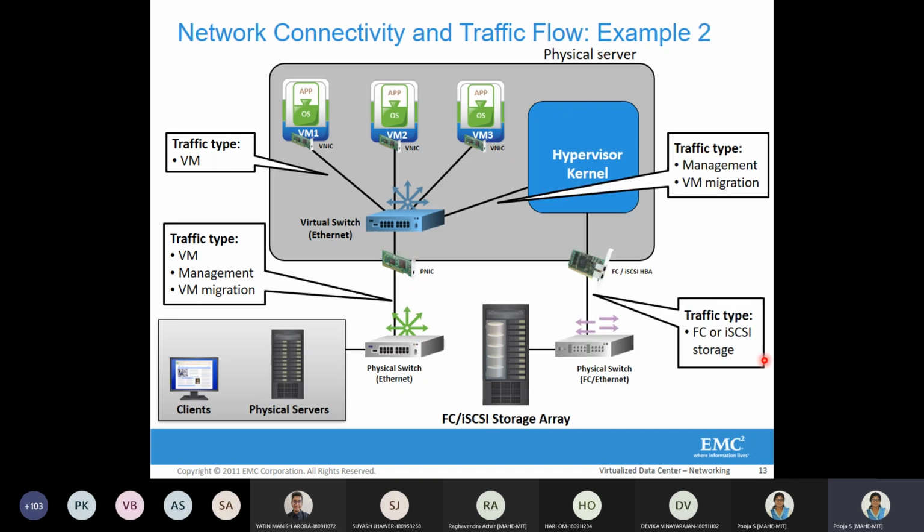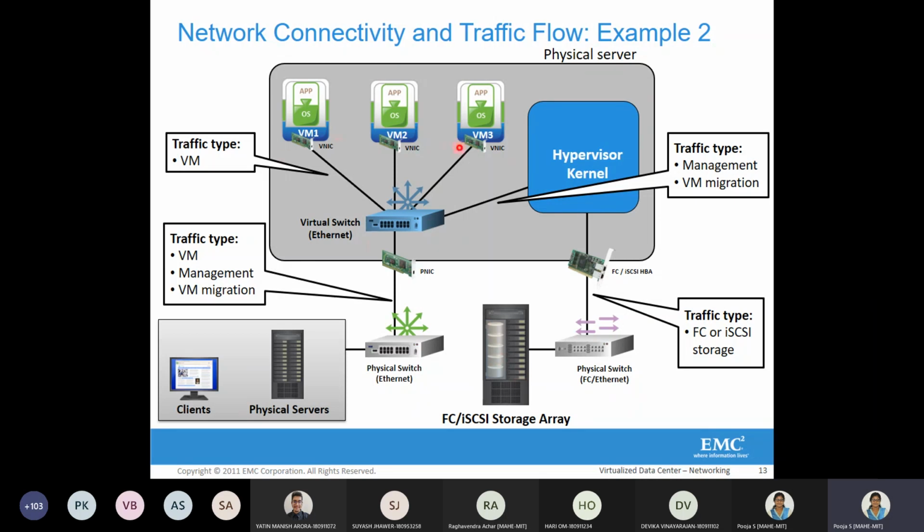But if the storage request is for Fiber Channel or iSCSI storage type, all the requests will be pushed to the host based adapter. There is a physical and a virtual host based adapter. Here only the physical host based adapter is shown; the virtual host based adapter is in the future slides. That request is served through a physical switch over Ethernet, that is Fiber Channel over Ethernet, FCoE, which is connected in turn to the external Fiber Channel or iSCSI based storage arrays.